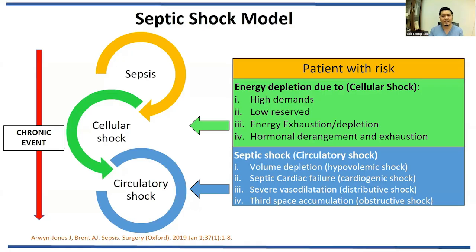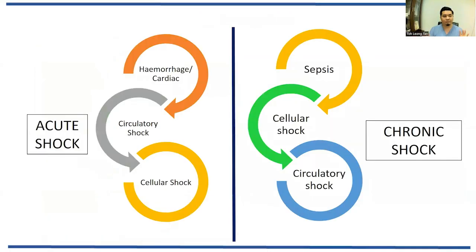So patients with risk and with infection, definitely in prolonged infection, have high demand for energy and low reserve, and exhaustion and hormone derangement that cause all these problems. So when you compare these two models head to head, there are some differences in the basic pathology, which may lead to a different approach to the management of each disease.